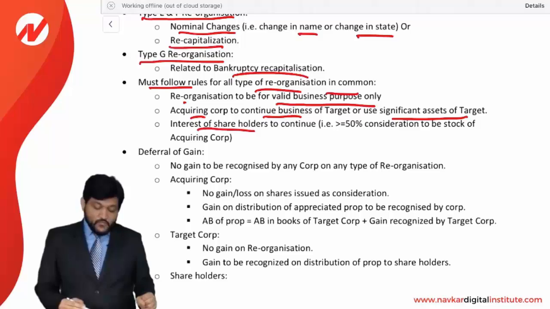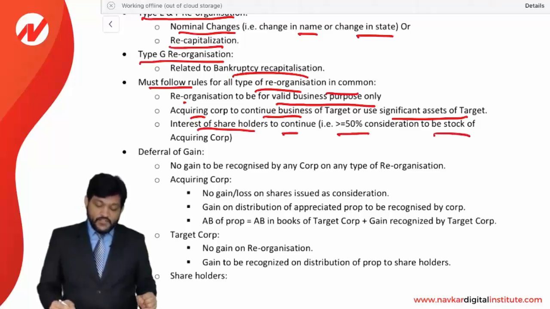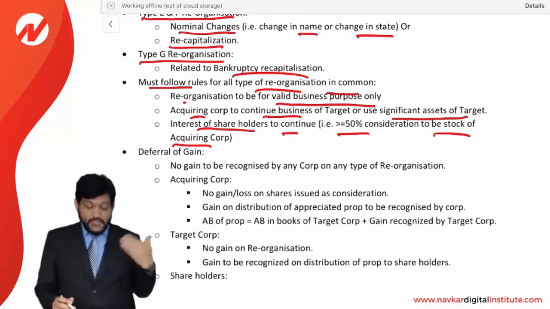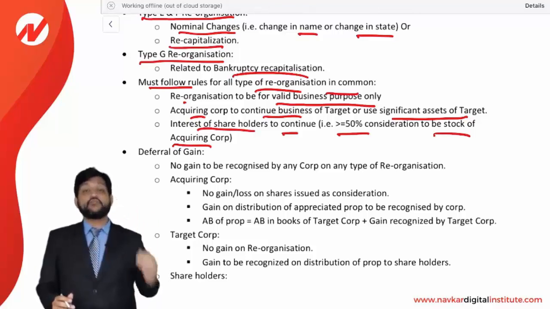Interest of the shareholders to be continued. That is, at least 50% of consideration should be stock of the acquiring corporation. At least 50% consideration should be in the form of stock. Then only it will be considered. So these are the common rules which apply for any type of reorganization.